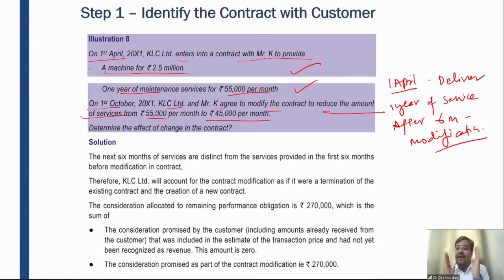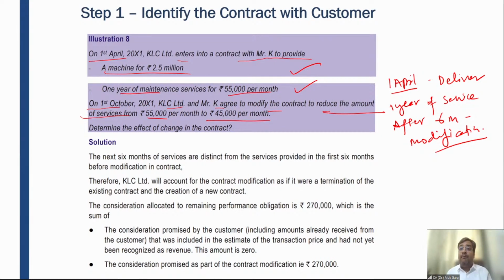The services performed in the first 6 months are different from the services performed after 6 months. When I'm talking about different, I'm not talking about the nature. I'm talking about the utility perspective, the usefulness perspective. The earlier 6 months had a different utility, different uses. Since he has not diligently provided his service in the first 6 months, whatever loss has been incurred by the company has not been compensated in the next 6 months. In the next 6 months, if he performs his duties diligently, probably the loss will not arise. But whatever has been lost will not come back.